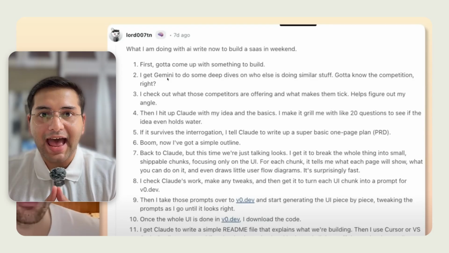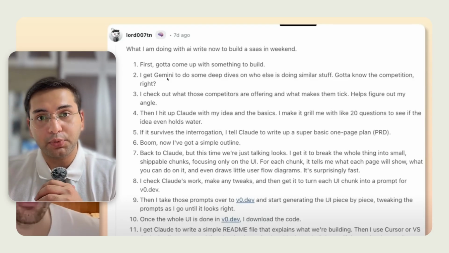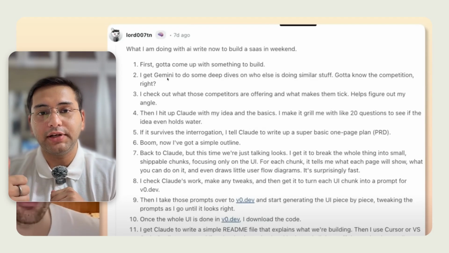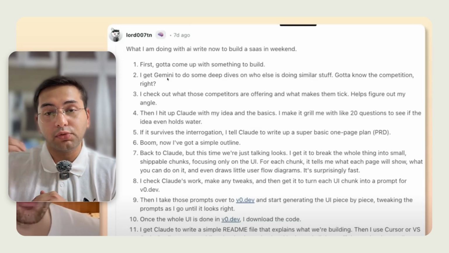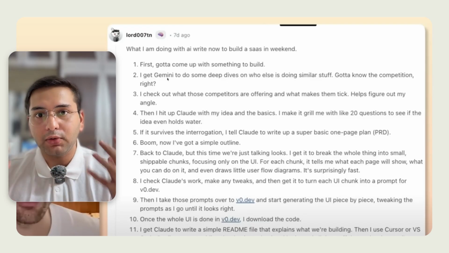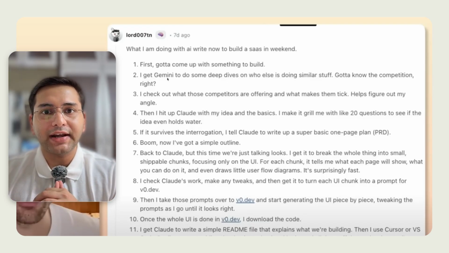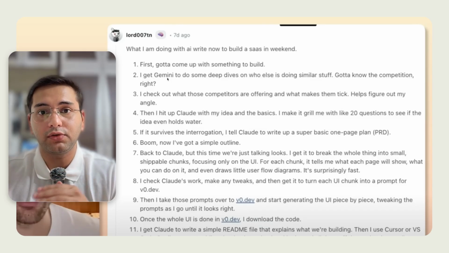Now, I see this as a 2-step process according to the outline which the Reddit post shared. The first part is actually doing some competitor analysis for the industry. Now, guys, this is mostly for those who already have an idea. I might cover a separate video on where to actually find ideas. But you should already have an idea of what high-level industry this application or solution is going to target.